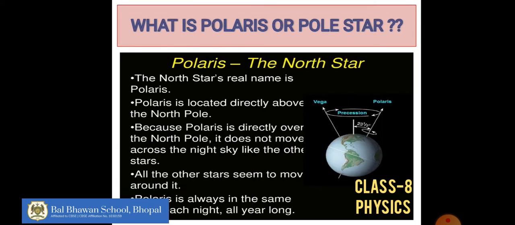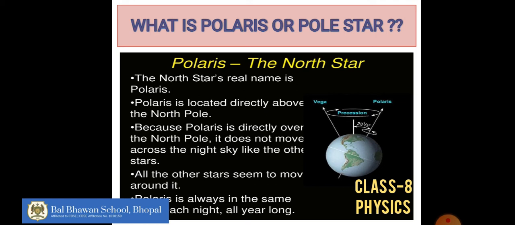Then the next one, and the most important of them all, what is a pole star? Why is it called a north star? Another name of it is Polaris. Polaris is located just above the north pole of the earth. That is why it is also termed as the north star. The real name of the north star is Polaris. It is also referred to as pole star, because it is just above the north pole.